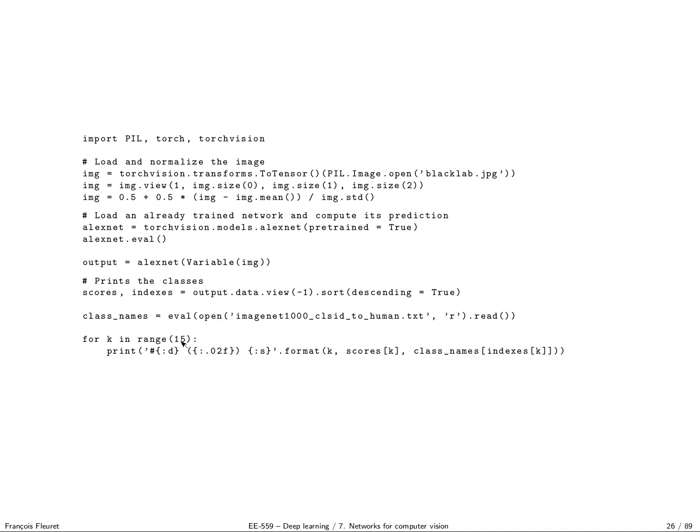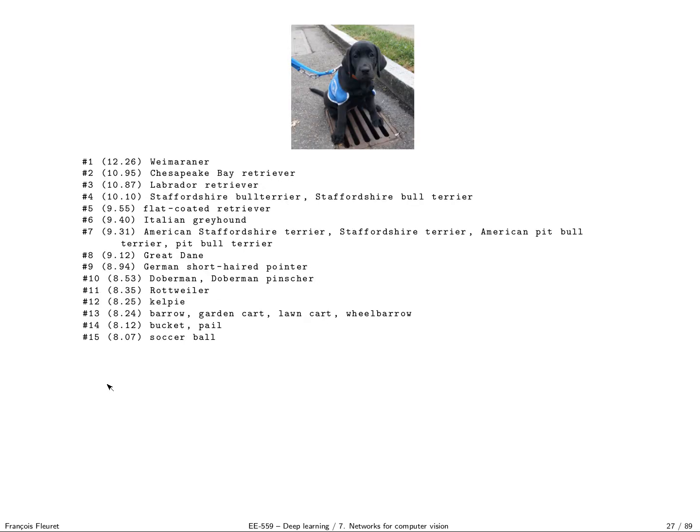Okay. So this piece of code, and really, if you have an image on your hard disk of size 224 by 224, you can really run this piece of code, and it will take the image, run AlexNet, rank the scores according to AlexNet, and print the 15 first classes with their scores. And this is what we get. So again, this is the image, and we get those 15 classes. So with a score of 12.26, something called vizsla, I mean a Weimaraner.